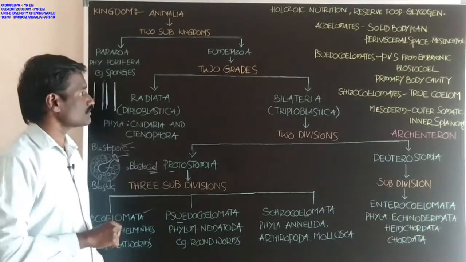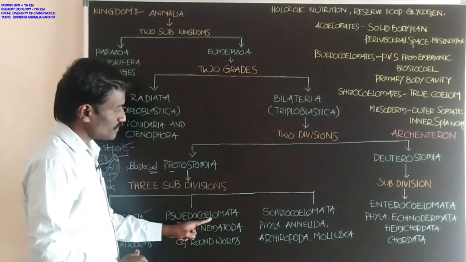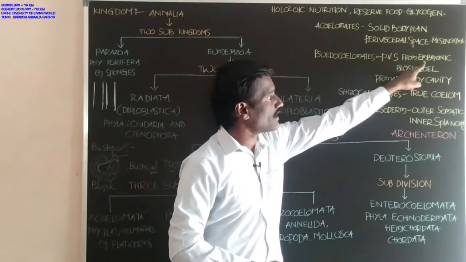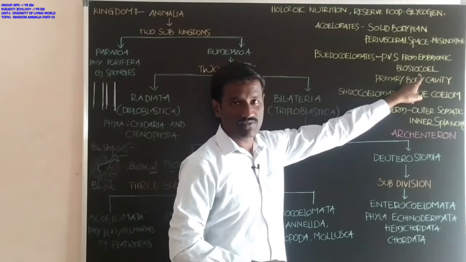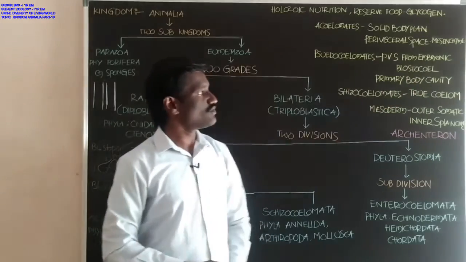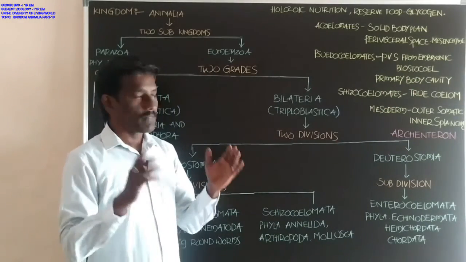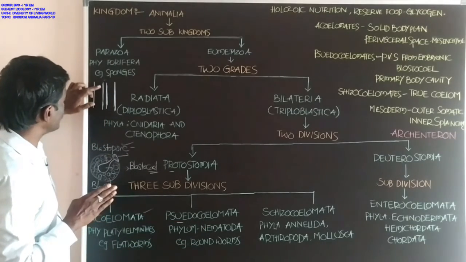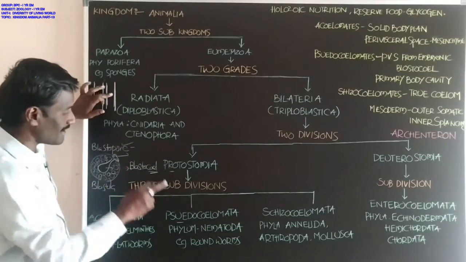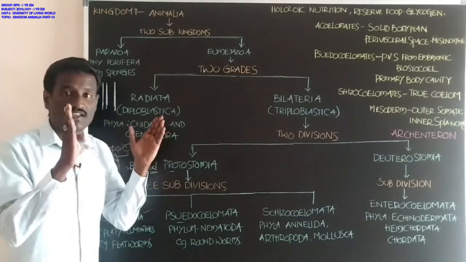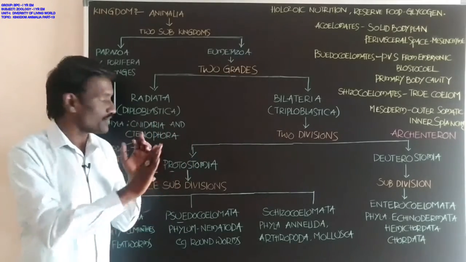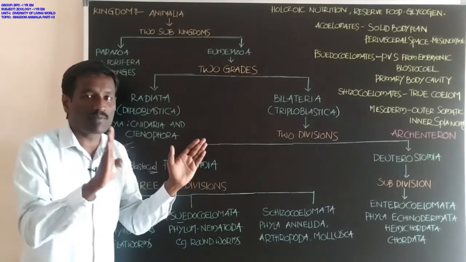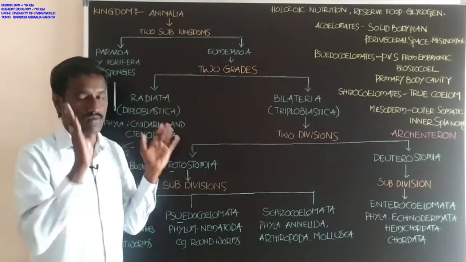Okay students, next, in these pseudocoelomates, the perivisceral space is developed from the embryonic blastocoel. The perivisceral space appears in these animals, but it is developed from the embryonic blastocoel. It is not developed from the mesoderm.